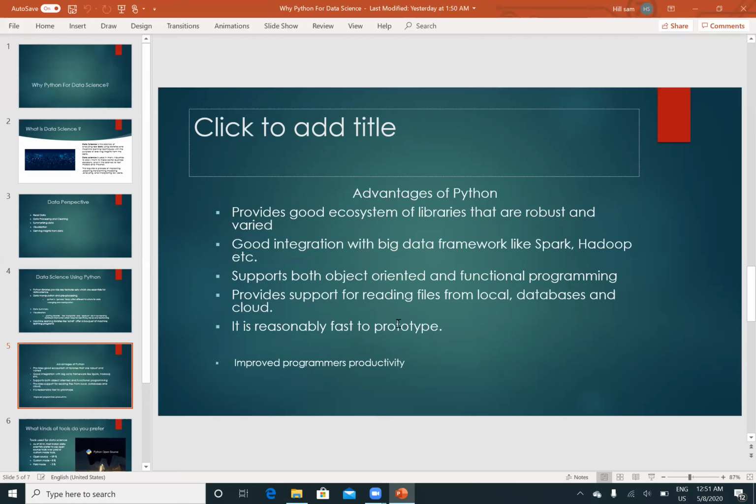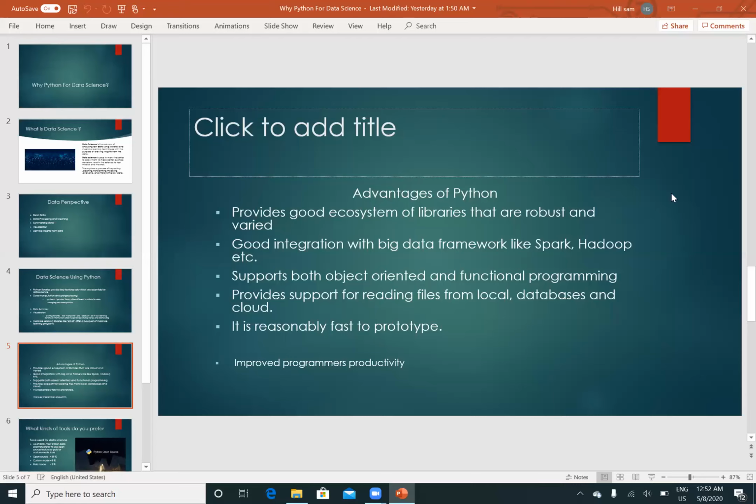and it provides support for reading files from the local database and even the cloud. And it is reasonably fast to prototype and improves programmers' productivity. The productivity of programmers is improved compared to other languages.